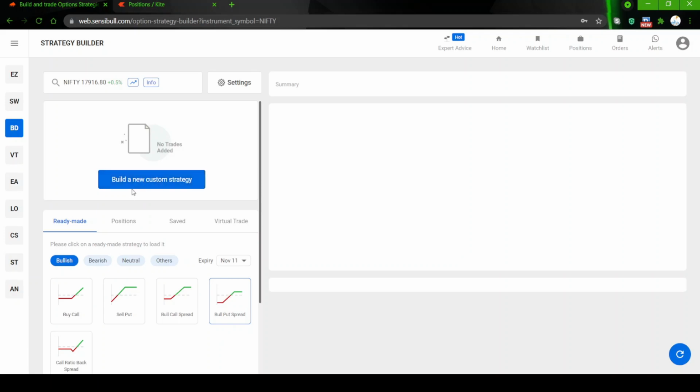For a beginner who is very new to spreads, when I say spread, I am talking about vertical spread. There is a horizontal spread as well. I will come to the horizontal spread later. So we will talk about vertical spread.